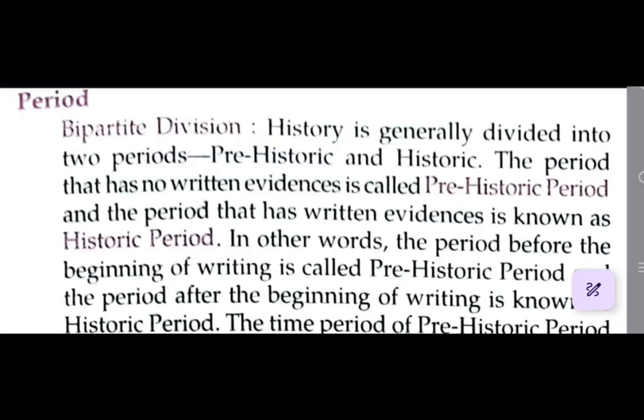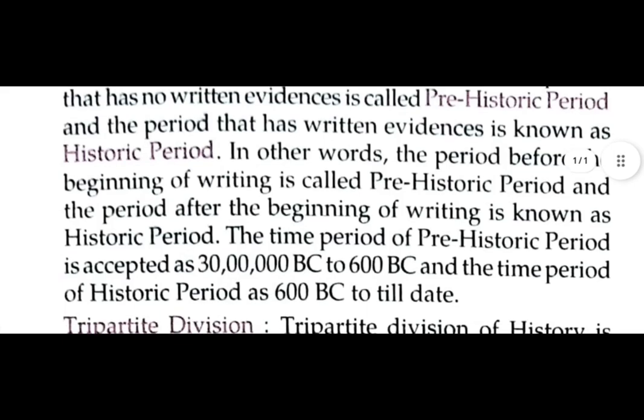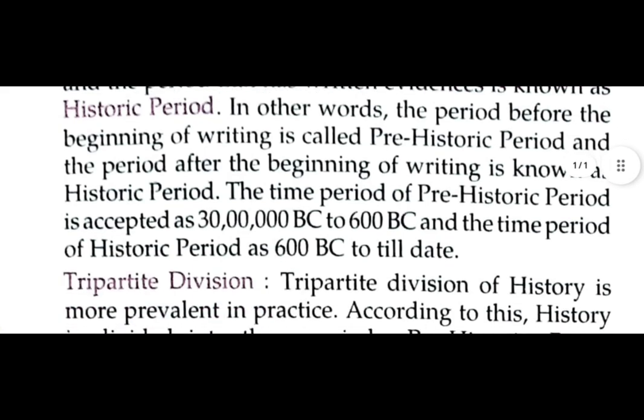History is generally divided into two periods, prehistoric and historic. The period that has no written evidences is called the prehistoric period, and the period that has written evidences is known as the historic period. In other words, the period before the beginning of writing is called prehistoric, and the period after the beginning of writing is known as historic. The prehistoric period is accepted as 30 lakh BC to 600 BC, and the historic period as 600 BC till date.